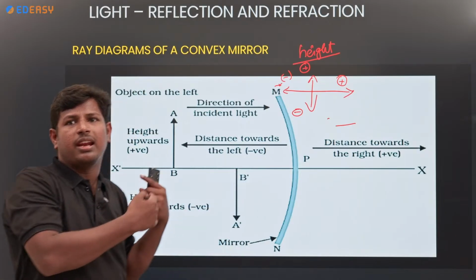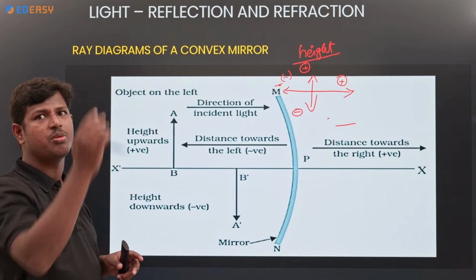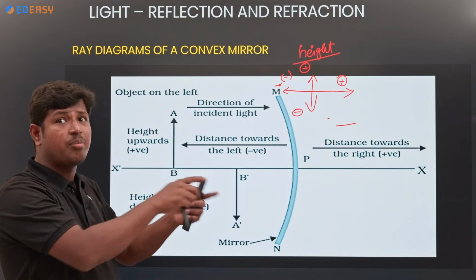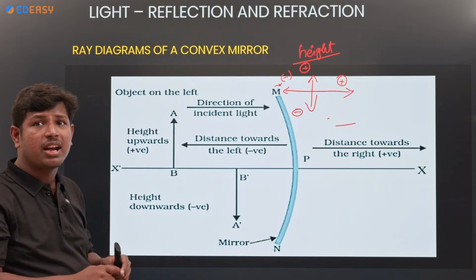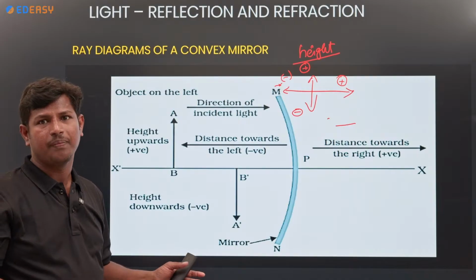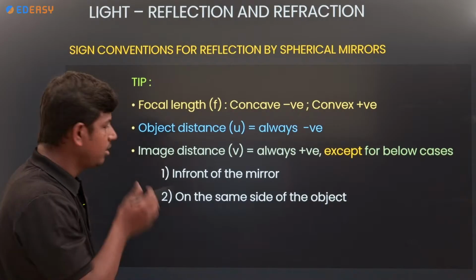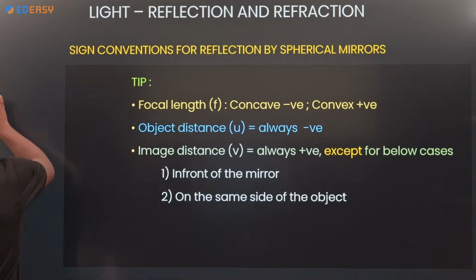Incident ray direction positive, opposite negative. So that means two positive, two negative. Above the principal axis positive, direction of the incident ray positive, opposite to the direction of the incident ray negative, below the principal axis negative. Object will always be on the left side. Clear? Next, focal length.